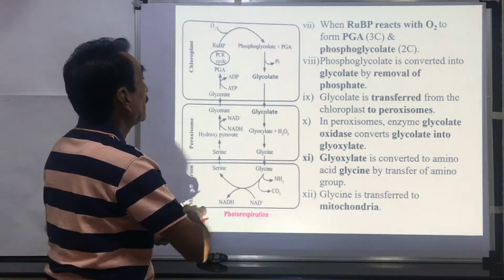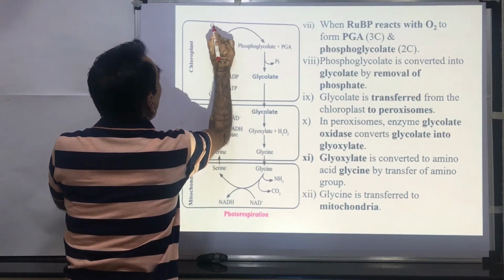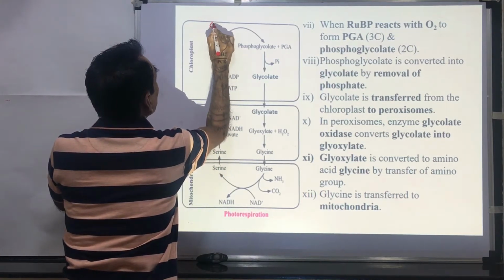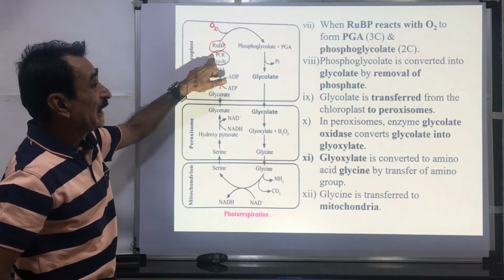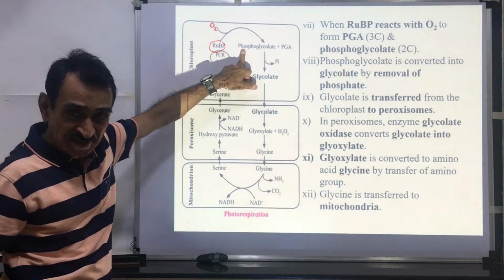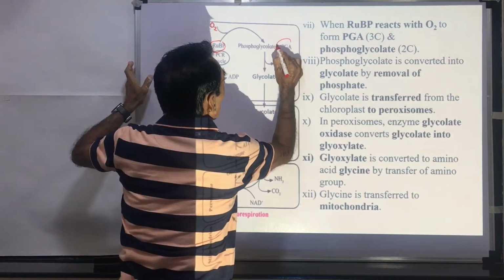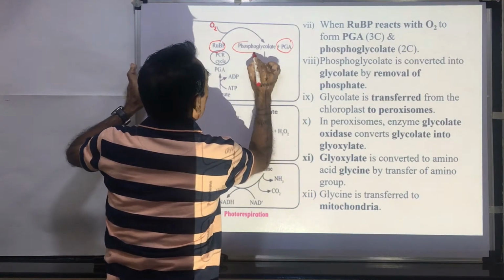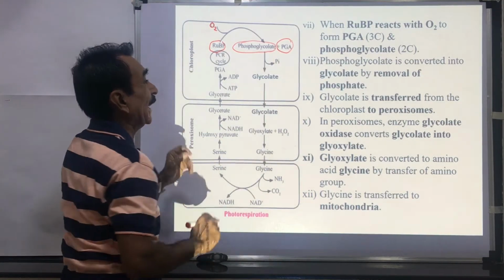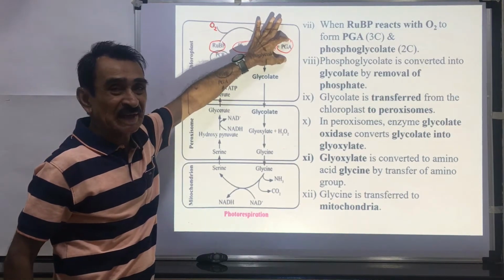Here you can see this RUBP reacts with oxygen, and here the enzyme is RUBP oxygenase. There is formation of phosphoglyceric acid and phosphoglycolate.